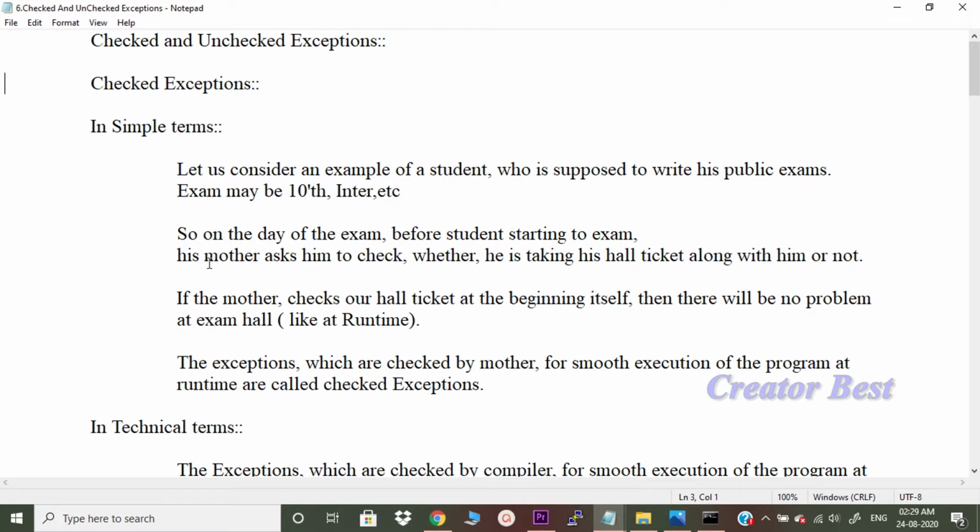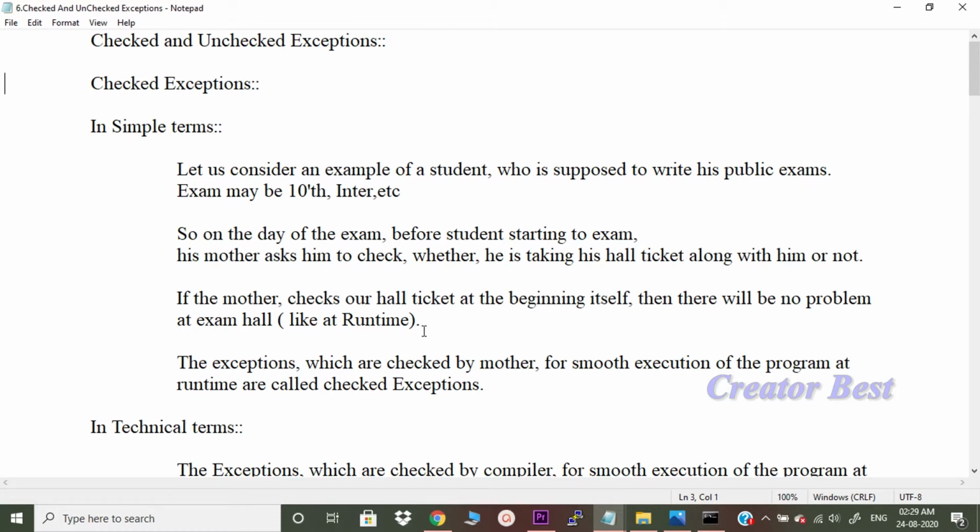suppose his mother asks him to check whether he is taking his hall ticket along with him or not before going to the exam hall. When a student is starting from home, if the mother checks his hall ticket at the beginning itself, then there will be no problem at the exam hall, like at runtime.